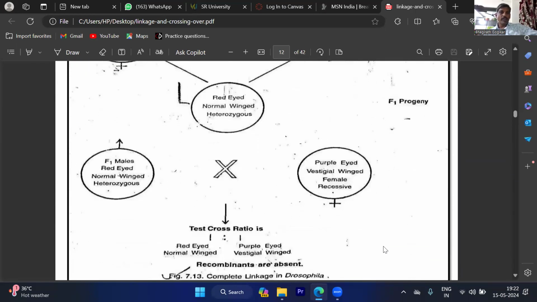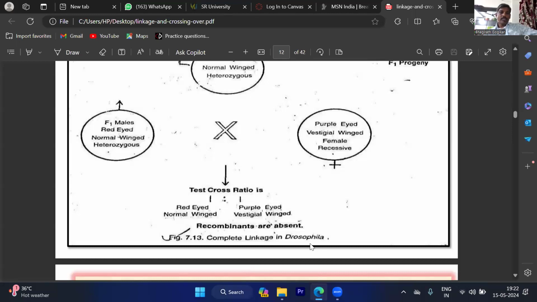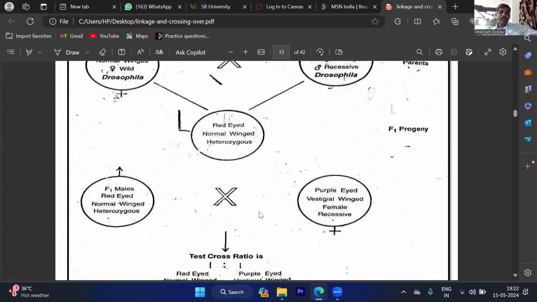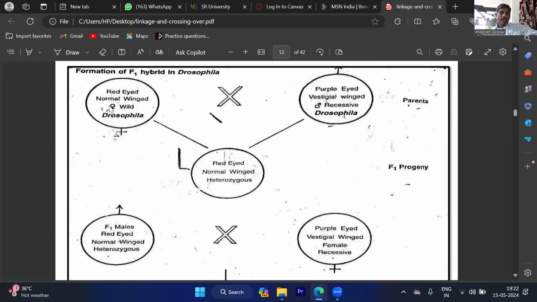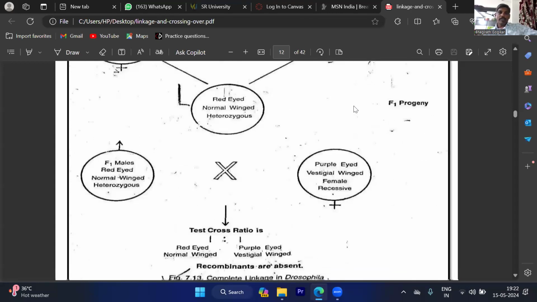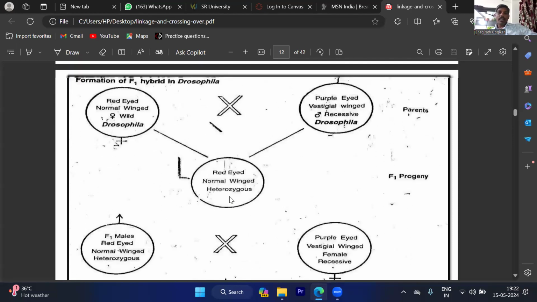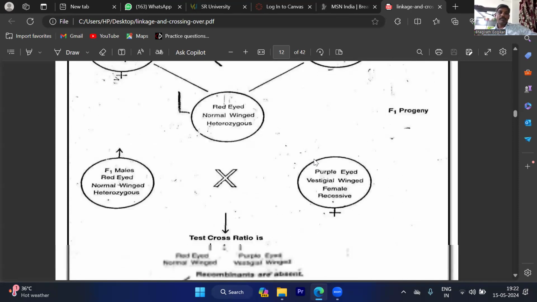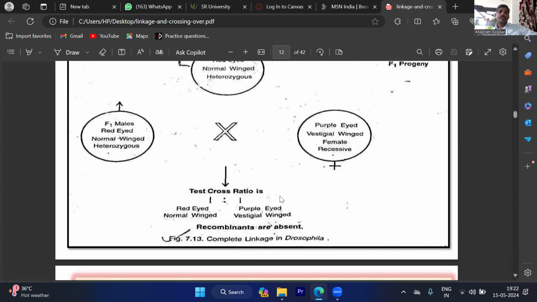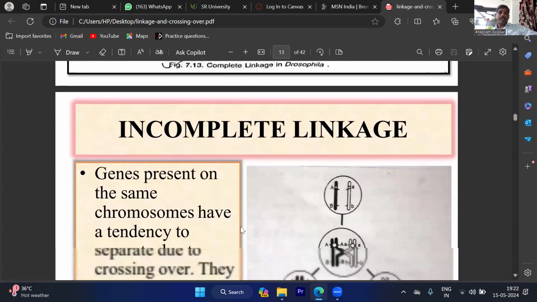Okay, this is an example of true complete linkage. This is Drosophila melanogaster. See here, complete linkage, the same characters are seen as in the parent. What is that? Red eye and normal wing, purple eye and vestigial wing. Same type of characters. See here, red eye normal wing and purple eye vestigial wing. How much ratio? 1:1 ratio. That means whatever characters are present in the parents, similar characters are present in the progeny also. That indicates complete linkage.